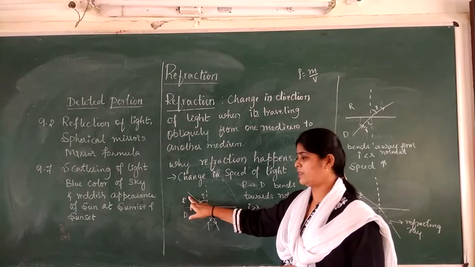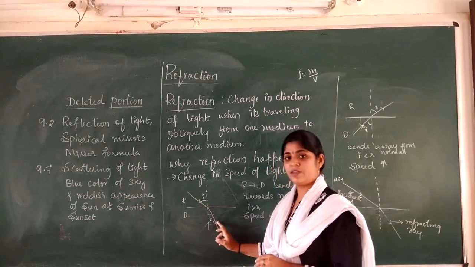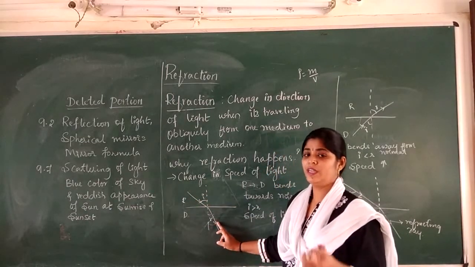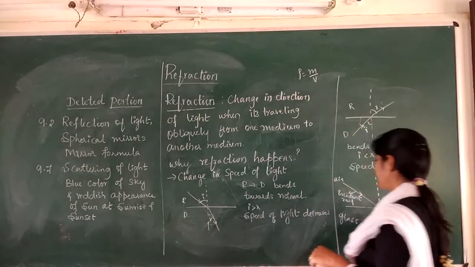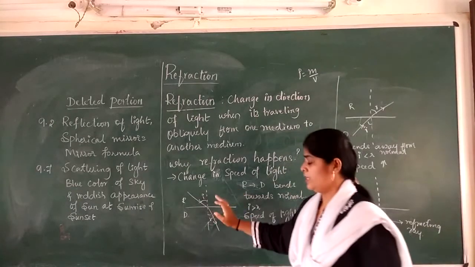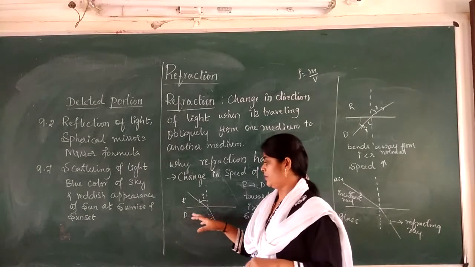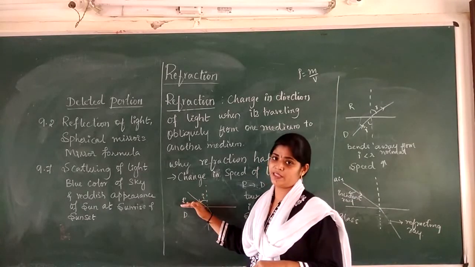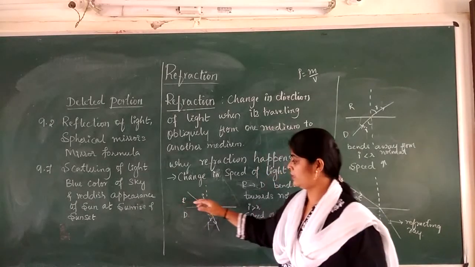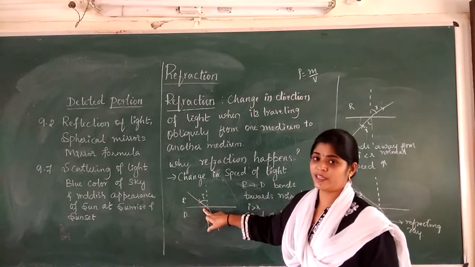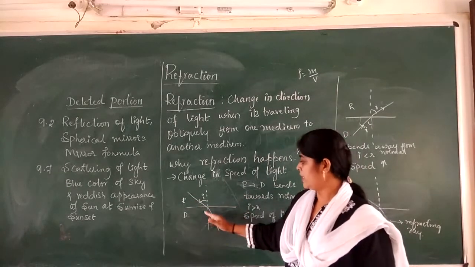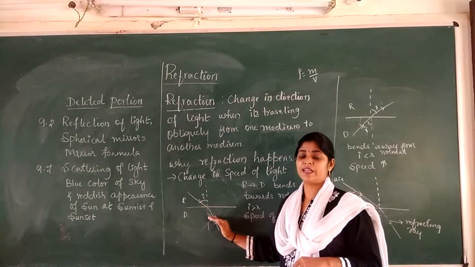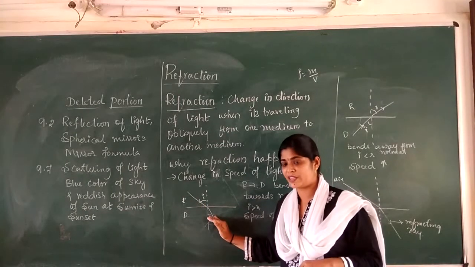This is our incident ray, this is our refracted ray, and this is the normal. The angle made between the normal and the incident ray is called the angle of incidence. The angle made between the normal and the refracted ray is known as the angle of refraction.